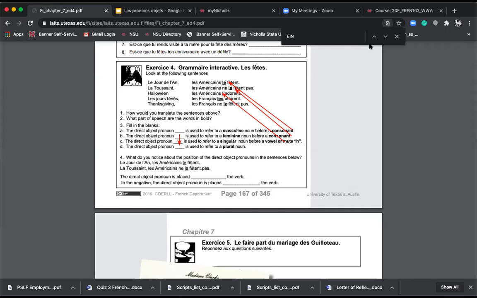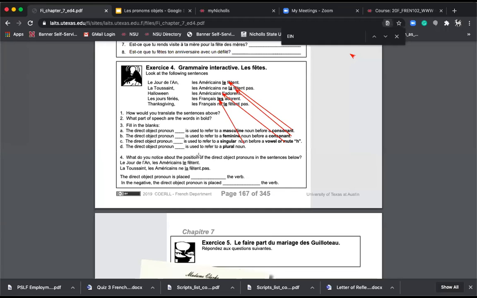Let me erase those. And then we have the last but not least, the direct object pronoun blank is used to refer to a plural noun. So that would be this, les. So these are direct object pronouns, le, la, et les. L apostrophe is before a vowel.